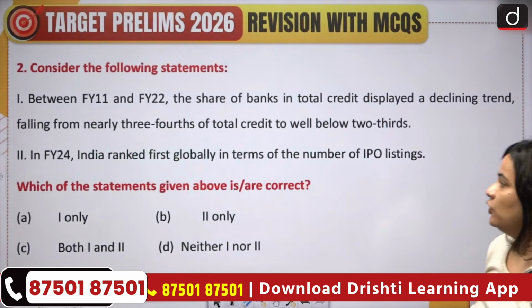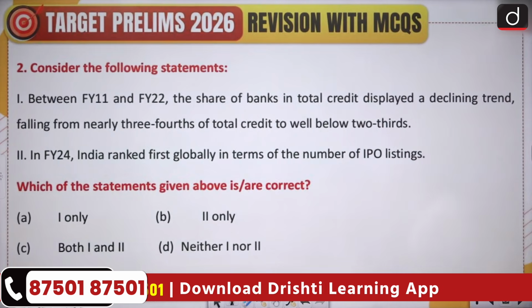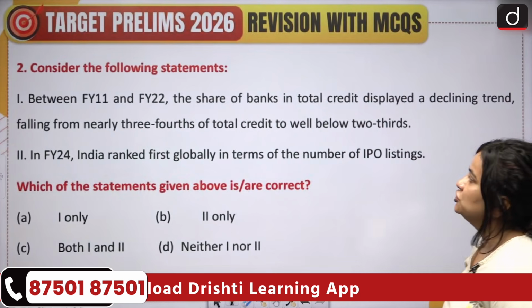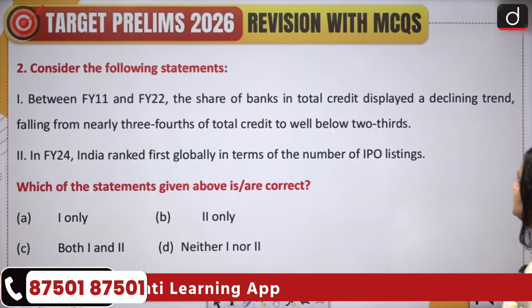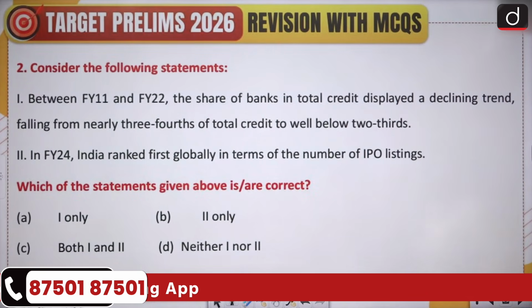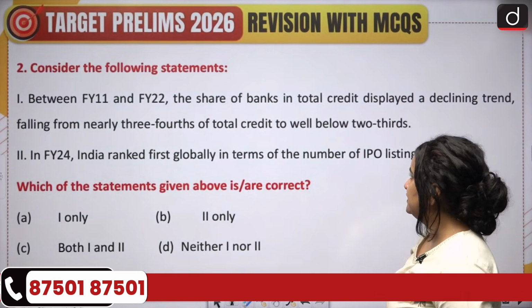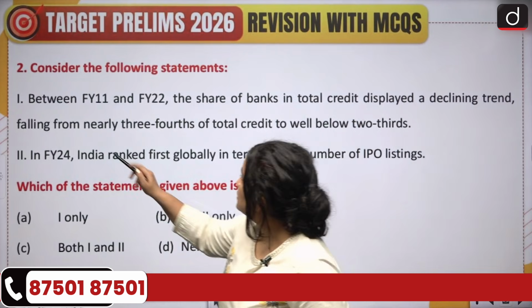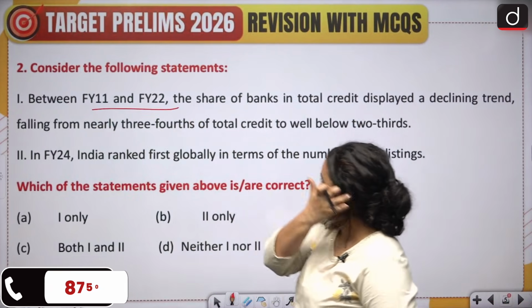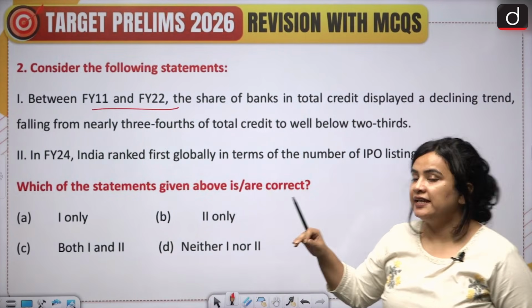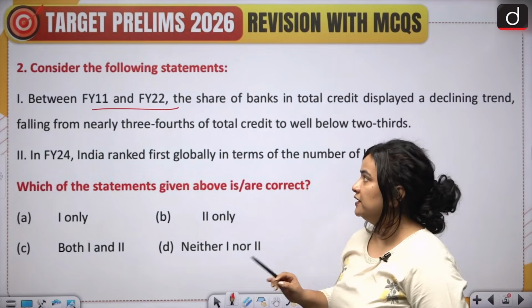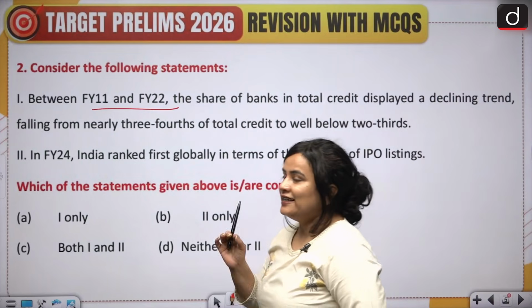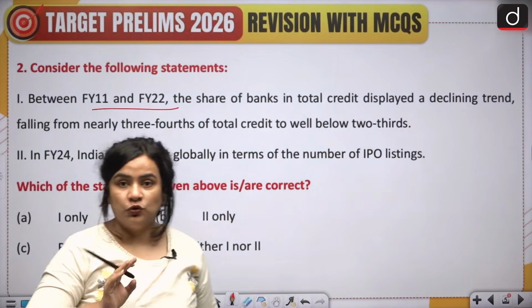Question 2, consider the following statements. 1, between FY11 and FY22, the share of banks in total credit displayed a declining trend, falling from nearly three-fourths of total credit to well below two-thirds. Now, we are talking about a given period, financial year 2011 to financial year 2022, and we are talking about the declining share of banks in total credit.